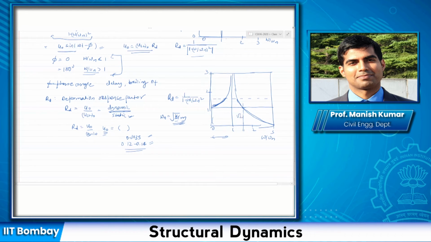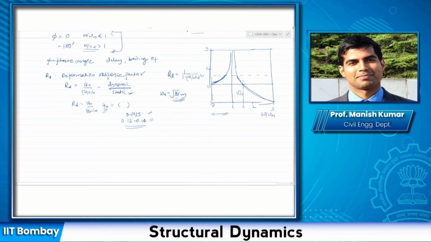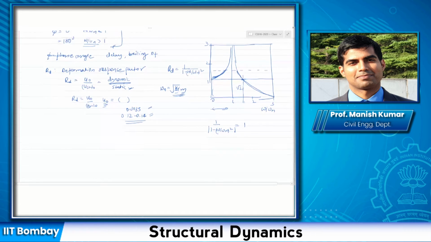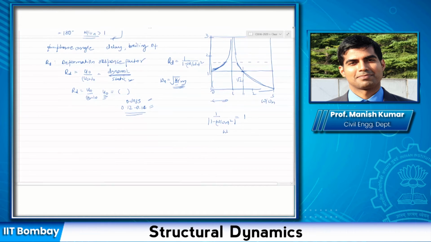How do I calculate it to be root 2? Well, this is the point at which RD is equal to 1. So what I'm saying here is that this is the point at which this is equal to 1. And if you solve this with the appropriate sign, you get omega by omega n equal to root 2.